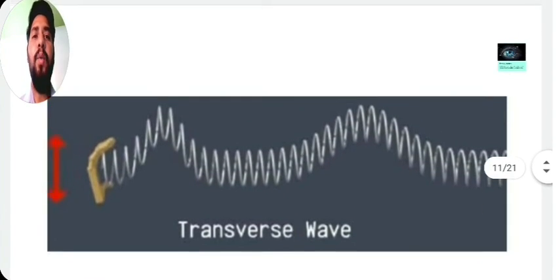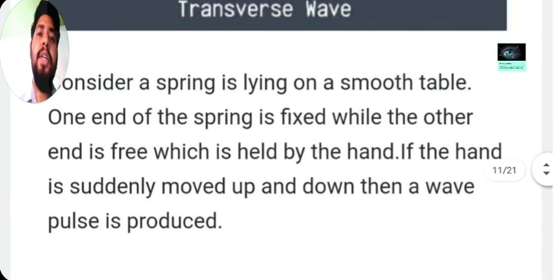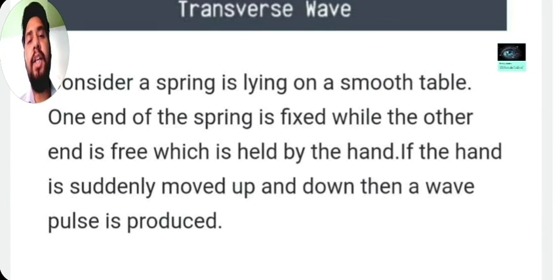If you see how we can produce the transverse wave, we can consider a spring, or we can take a spring on a table, and we fix that spring at one end, and on the other end we just move that spring up and down.